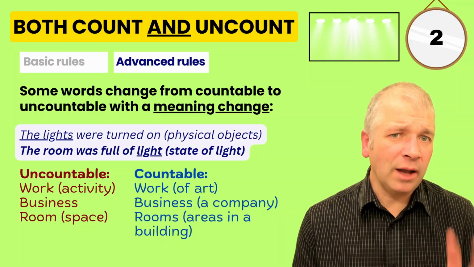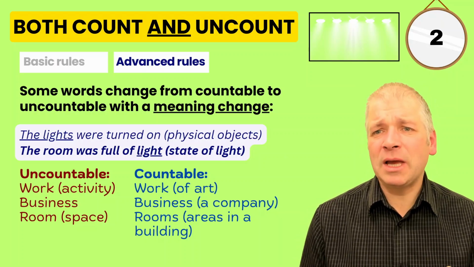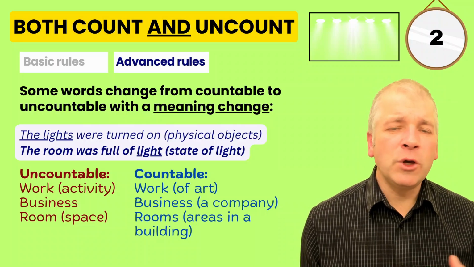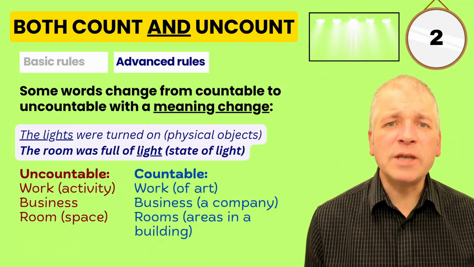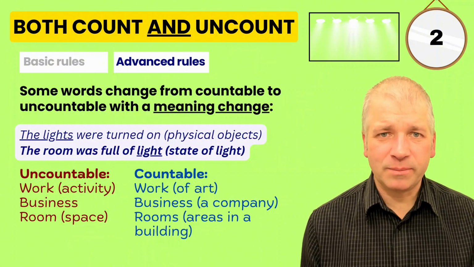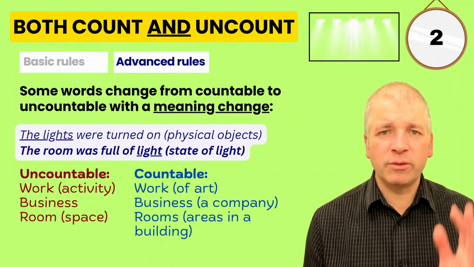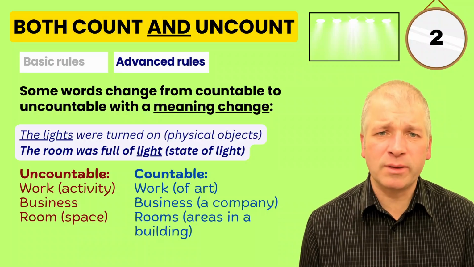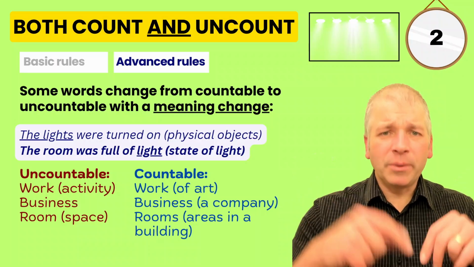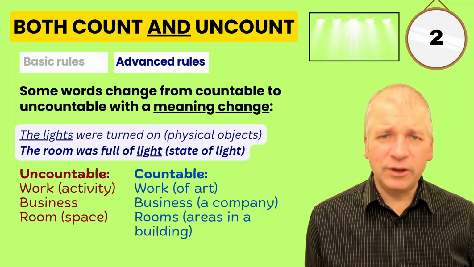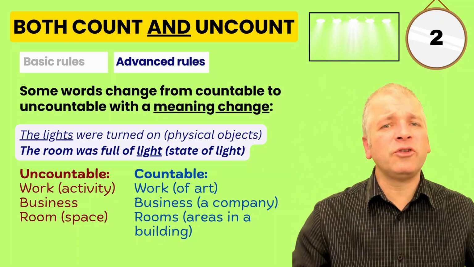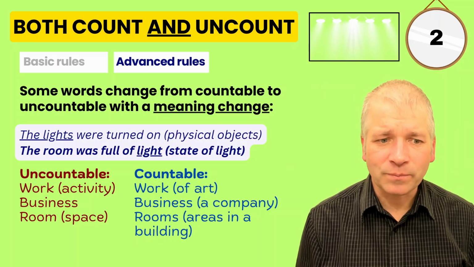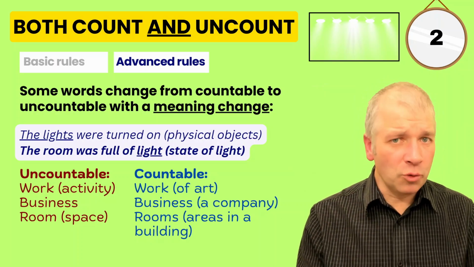Business is usually uncountable when describing it generally as a concept. But if you own a company, then you own a business. So here, a business is just one company. And you can have 2 businesses, 3 businesses, 4 businesses, which are companies that exist individually. But business also is to do with the whole idea of buying and trading around the world. Also with room.